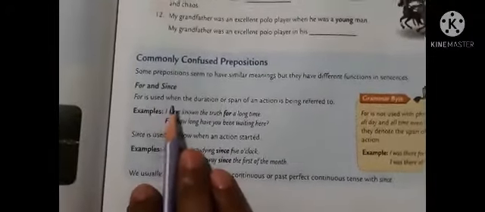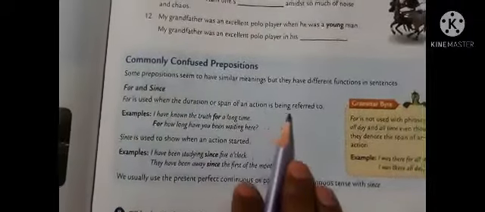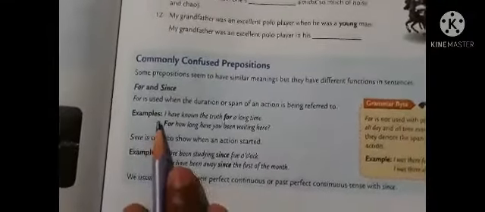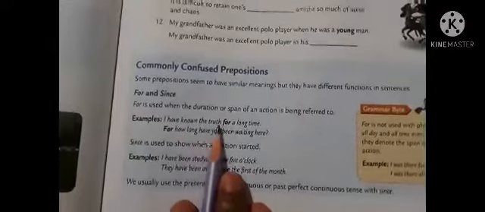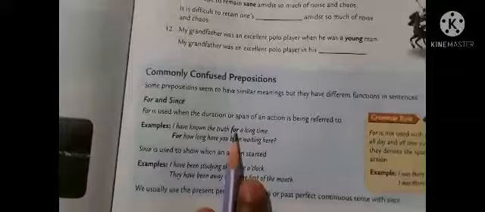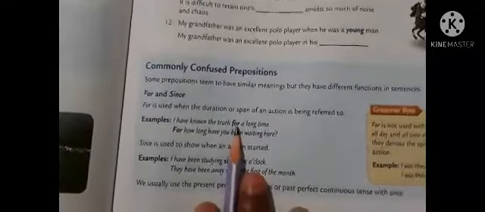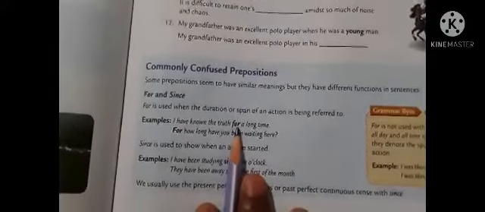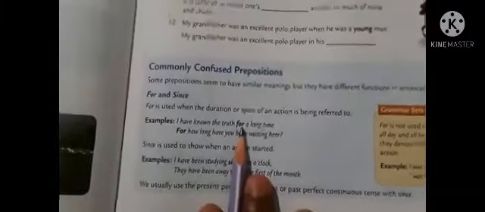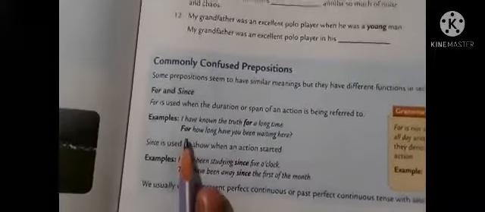For is used when the duration or span of an action is being referred to. For example, I have known the truth for a long time. Here, the preposition for refers to a duration, a time, but it is not a definite time. It is not a particular time. Okay? Let us see one more example.